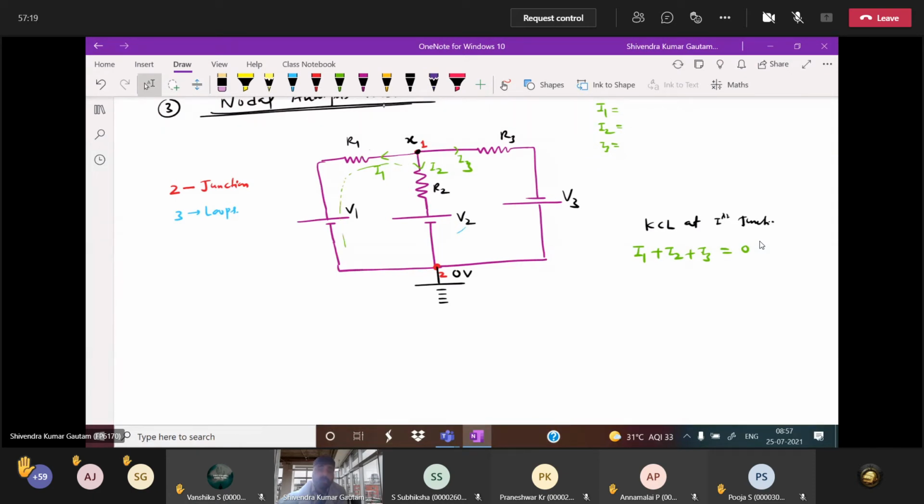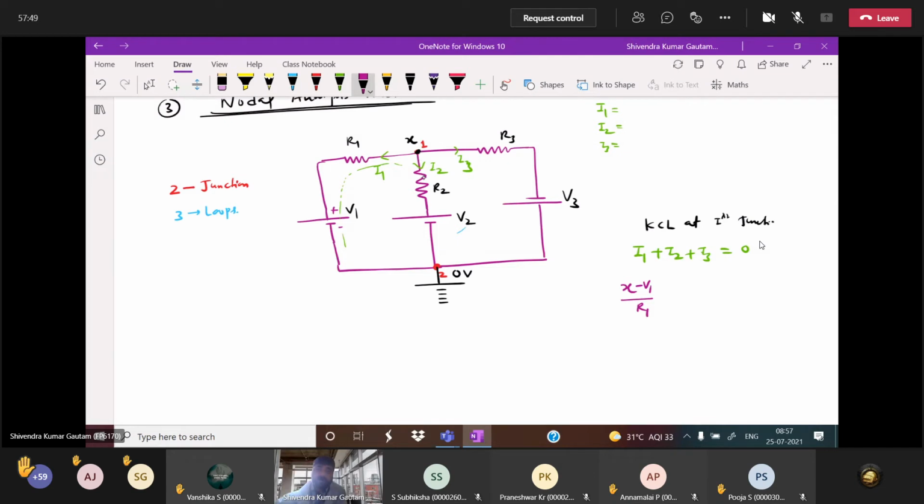Current in a branch means potential difference divided by resistance. You see, in this branch the potential difference is how much? X minus V1. You are moving in the direction of current, from plus to minus. Tell me, will it be minus V1 or plus V1? Plus to minus, minus V1. So the I1 value, everybody see, is X minus V1 divided by R1.